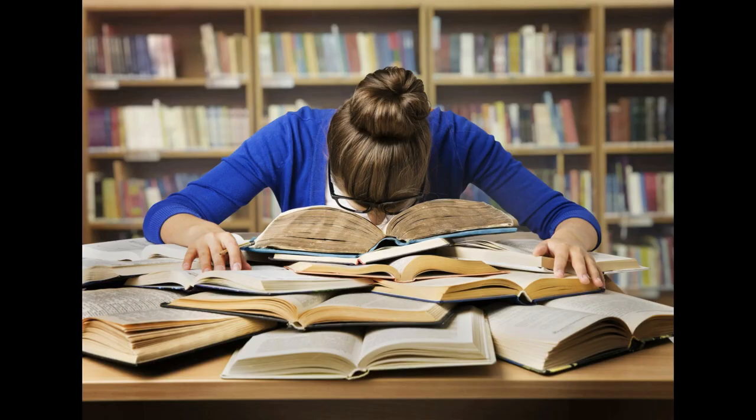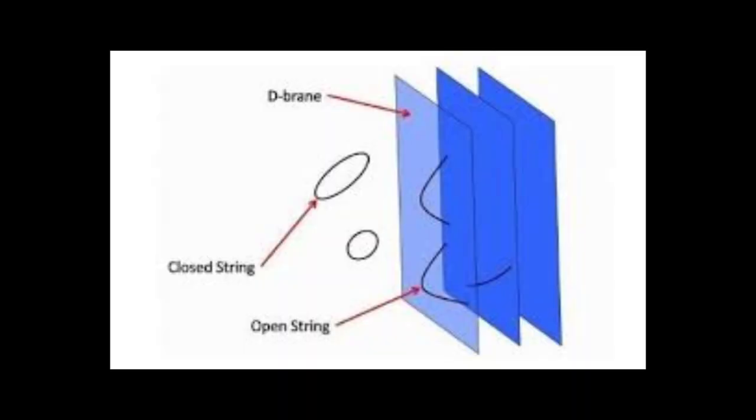Comprehending the ins and outs of string theory requires extensive study, so here is a basic understanding of its core concepts. Number 1. Strings and branes. Strings are one-dimensional filaments that come in 2 forms, open strings and closed strings. An open string has ends that don't connect, while a closed string forms a closed loop. Branes are sheet-like objects that strings can attach to at either end. Branes are capable of moving through space-time according to the rules of quantum mechanics.